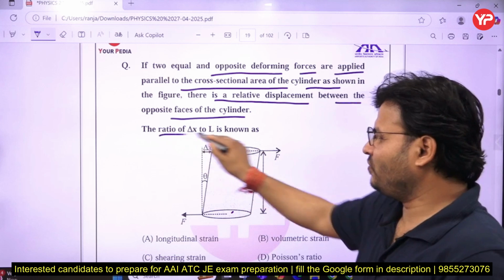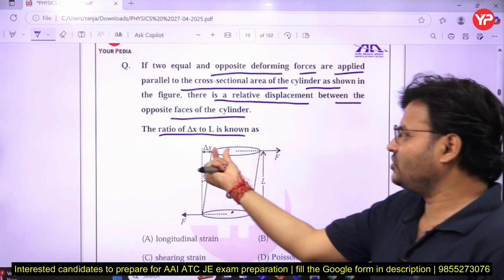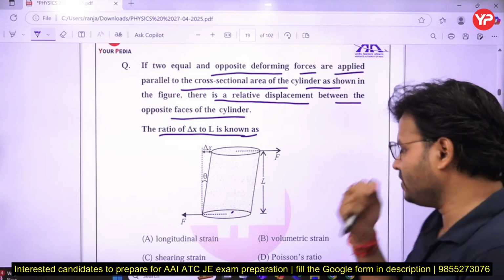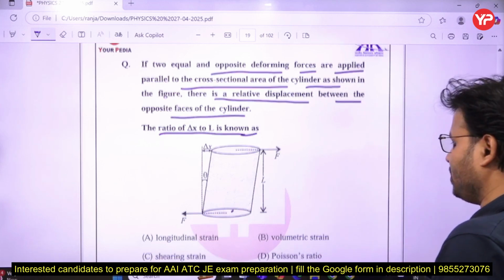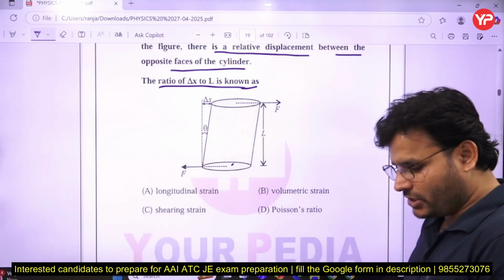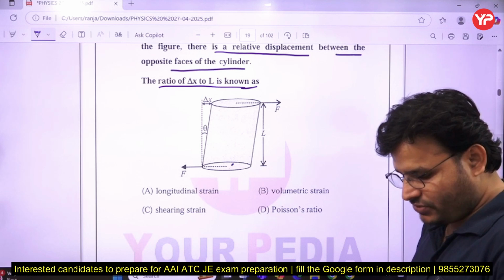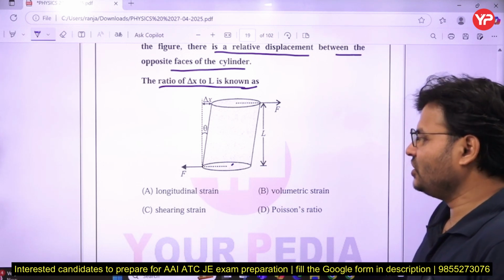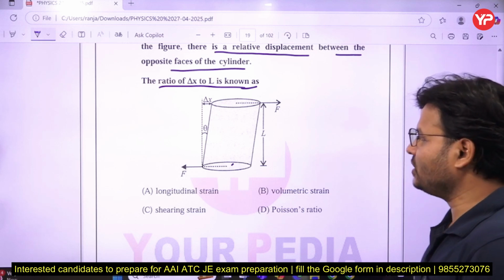The ratio of the change in length upon the original length is known as which type of strain? Option A is longitudinal strain. Option B is volumetric strain. Option C is shearing strain. Option D is Poisson's ratio.